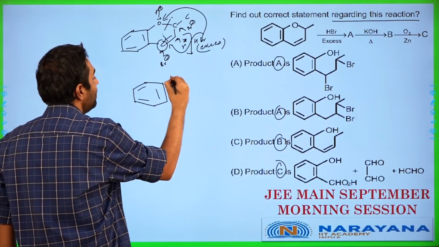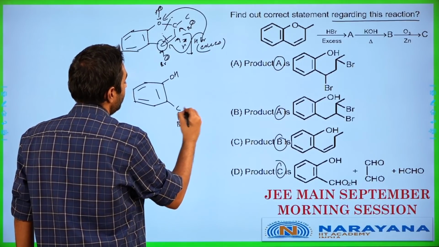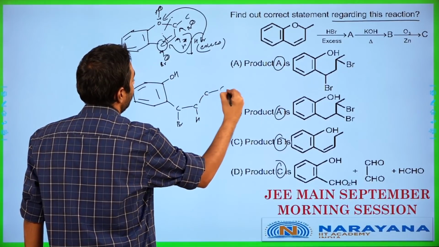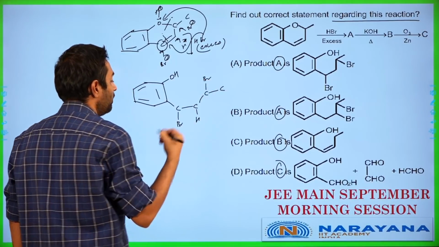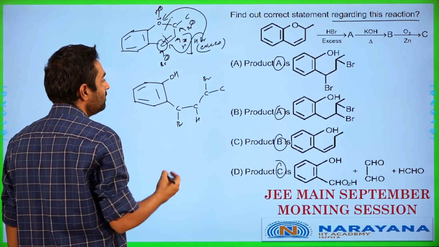So the product in this case will work out as OH, carbon with a bromine over here, carbon here with a hydrogen, and another carbon which is going to be attached to a carbon, we will have a bromine over here. This is basically the product obtained in this particular case. Why do I get this as the product?